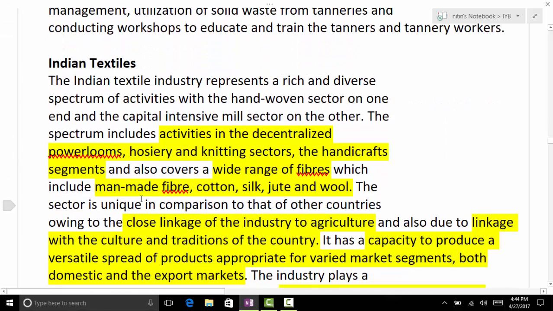Next is textile. In the textile sector, there are various industries and a wide range of fibers, including man-made fiber, cotton, silk, jute, and wool.